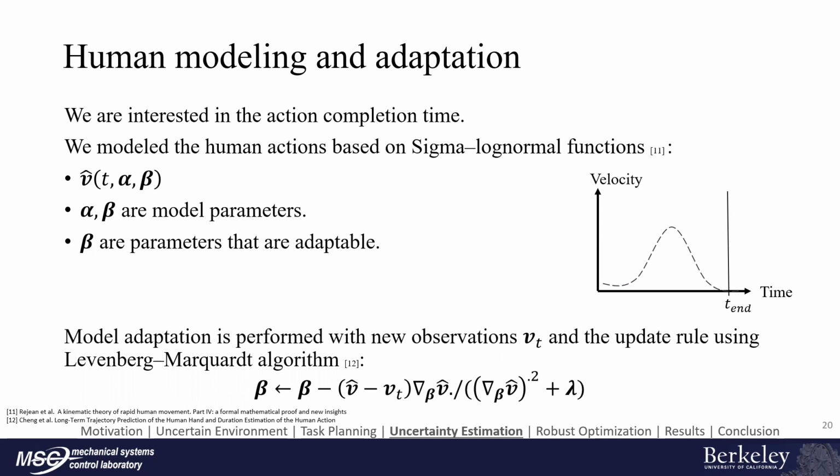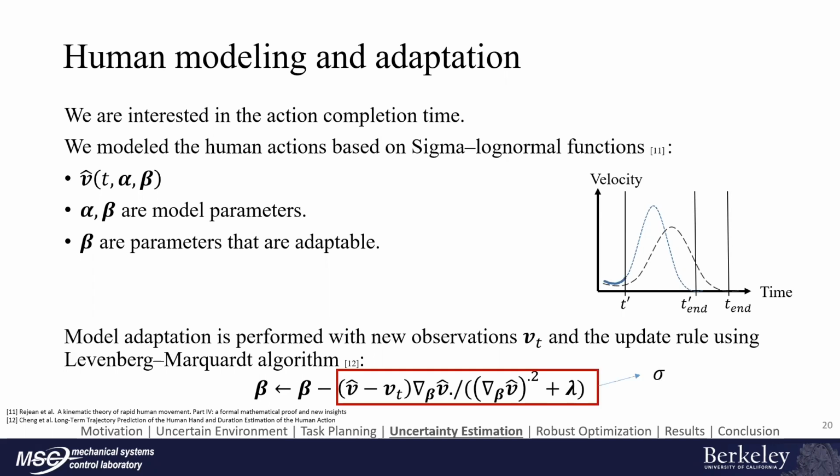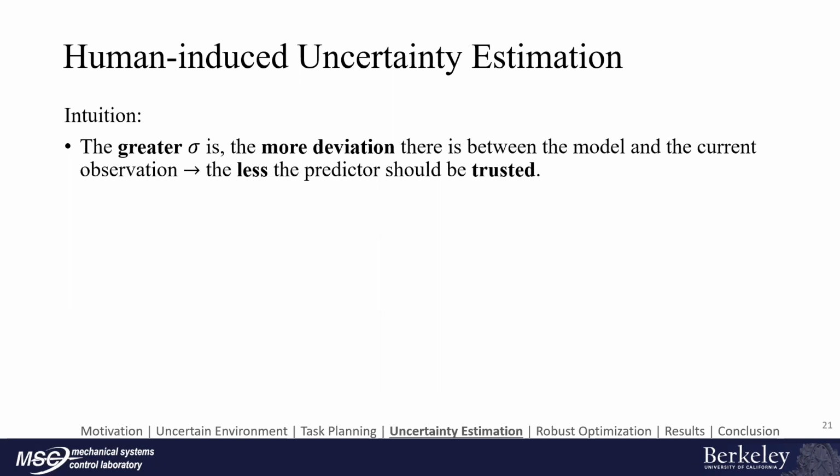Given the observation BT, we update beta using the Levenberg-Marquardt algorithm so that we can get the new action completion time T prime end. To estimate the uncertainty, we utilize the adaptation term in the adaptation process. The intuition behind is that the greater the adaptation term sigma is, the more deviation there is between the model and the current observation. Therefore, the less the predictor should be trusted.